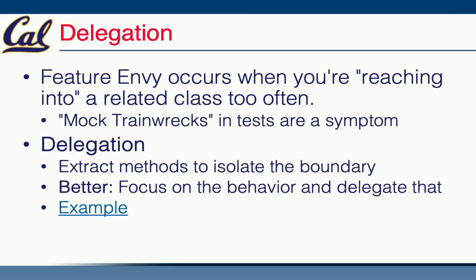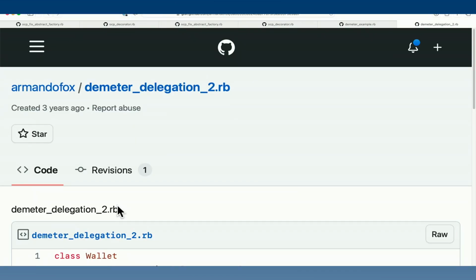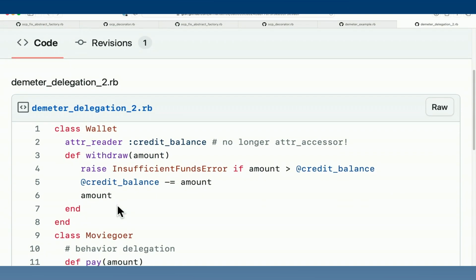So we can address this by delegating some of these methods more directly to the wallet class. We could define a single method, right? Moviegoer.creditbalance. That might help create some boundary between the wallet and the moviegoer. But the better example is actually to think from a behavior perspective, not just code, but what is the task that we're trying to accomplish? Can we define perhaps a better interface?